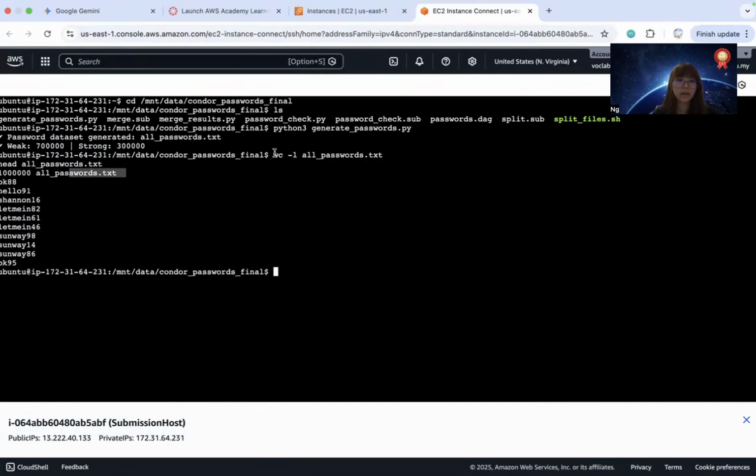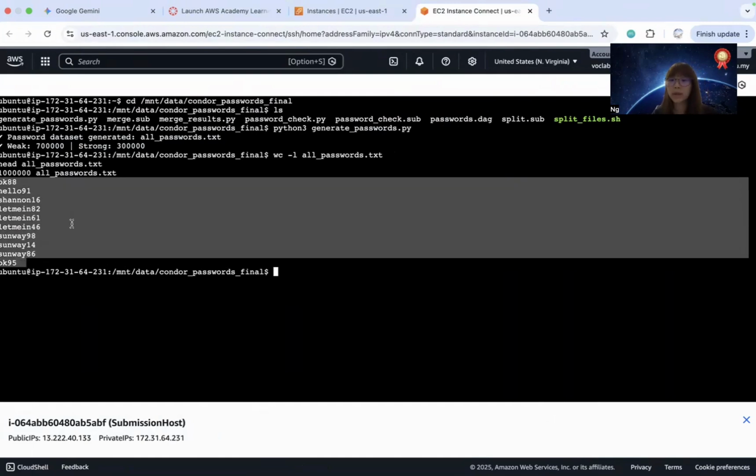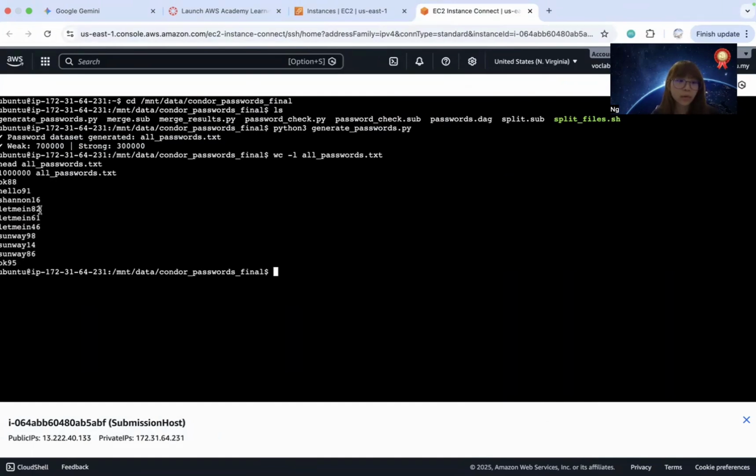This command confirms the dataset, which is 1 million in total, and this command shows some of the password content to confirm if it's valid or not. All of these are considered weak passwords because there are no uppercase letters, they are very short, and there's no special symbol used. Also, my name's Shannon, and I'm using my name as a password, so it's obviously a weak one.